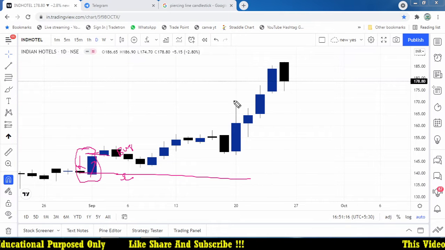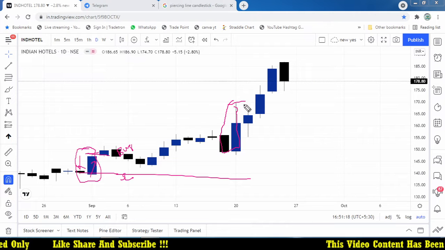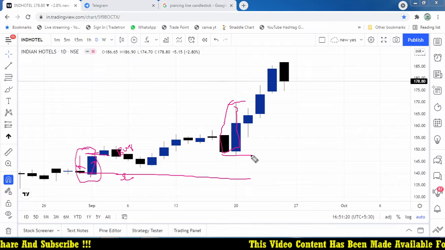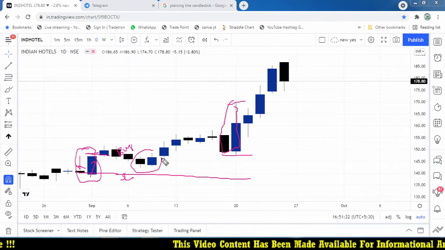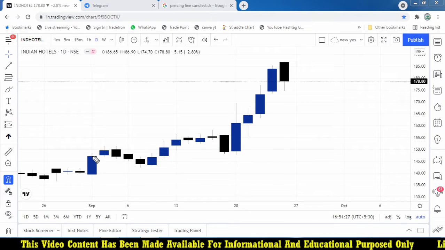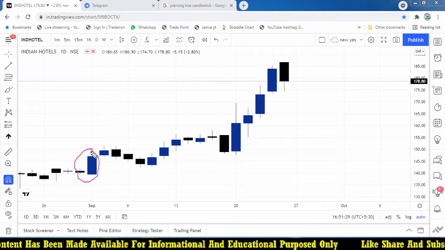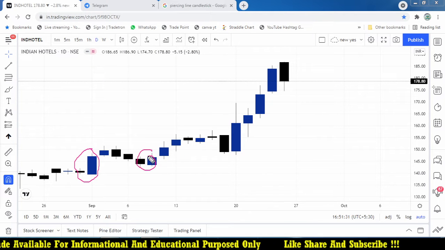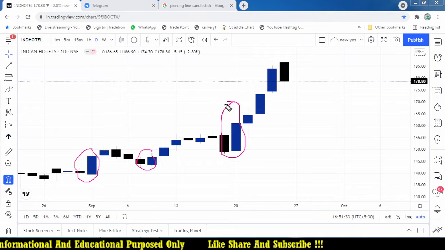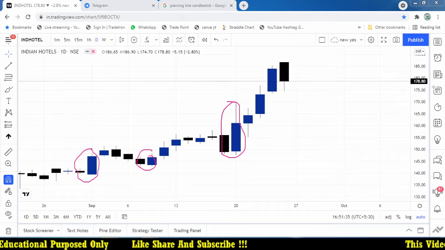Again, the same kind of pattern forms here, but the risk is very big. Again there is the same candlestick pattern. This is the piercing line, where we are finding the candlestick pattern in this particular stock, the first, second and third. So there is a lot of opportunity on this stock that was giving you such a great opportunity.